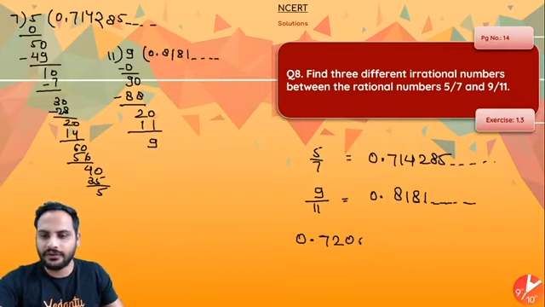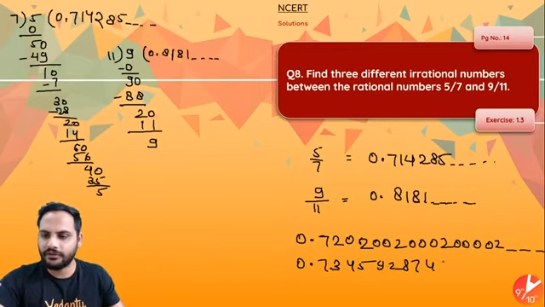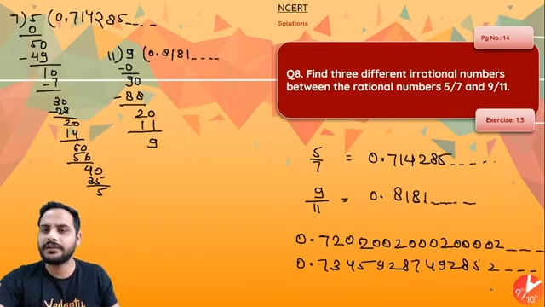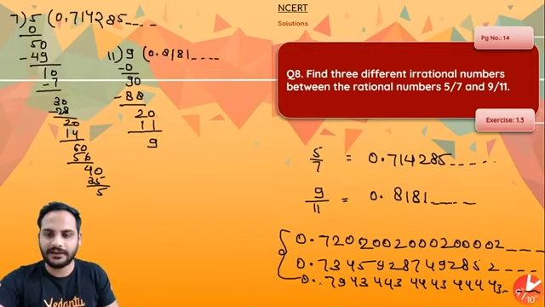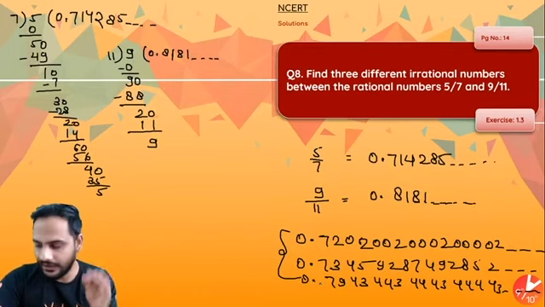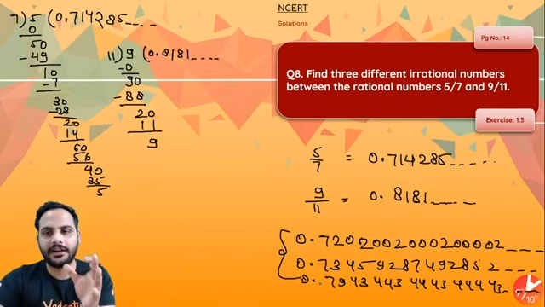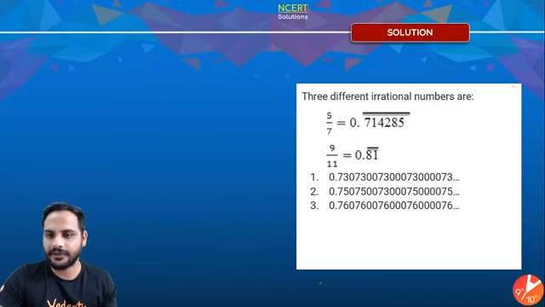Then make it whatever you want: 0.72020020002 and so on. You can say 0.73459287492852 and so on, right? Or you can say 0.794344344443444443 and so on. So you can see these are three numbers between 5 by 7 and 9 by 11, and they are all irrational. Whenever you have to write irrational numbers, always convert them into decimal form. Got it? So these will be your examples.